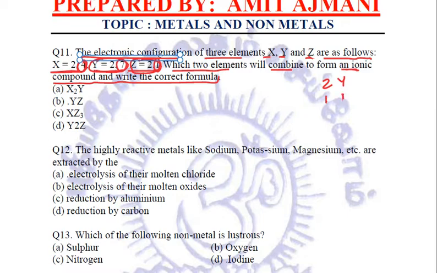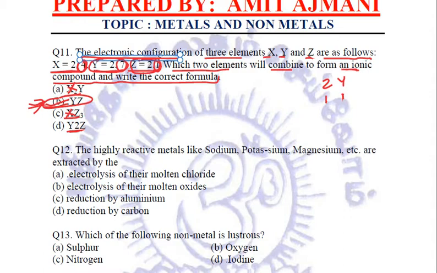So the formula which will be formed will be YZ or ZY, rather to be specific. It should be ZY because the metals come first. But in the options given, it is X2Y, X can't be there, XZ3 can't be there, Y2Z. Y is written always in front, and because we know the valency of both is 1, 1, therefore YZ will be the preferred answer of question number 11.